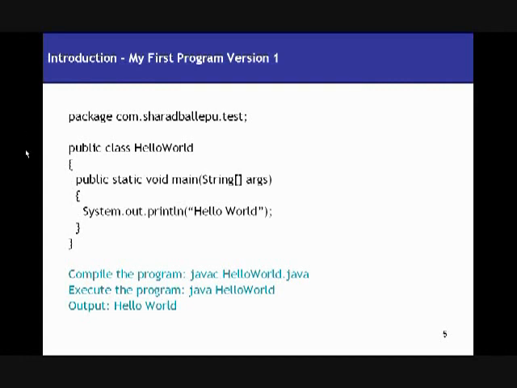The package declaration and import statements are optional, not mandatory. But what is mandatory is the class declaration. You need to have a public class and it should have the same name as your file name. So if your file name was HelloWorld.java, your public class name should be HelloWorld, public class HelloWorld. You can have multiple classes in the same file, but there should only be one class with the public modifier, right? Public means anyone and everyone outside this class, outside this package, can view your class.